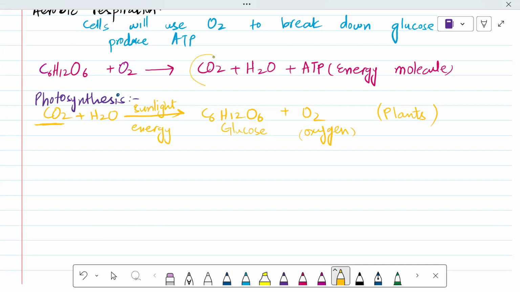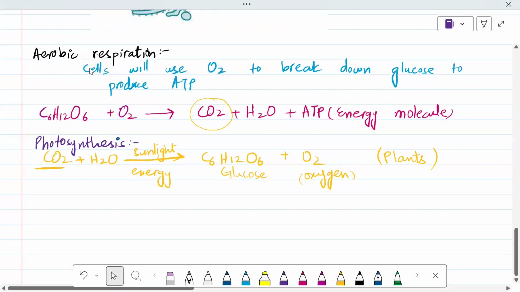Naturally carbon dioxide is present in the air, as well as we exhale carbon dioxide in the process of aerobic respiration. You see the aerobic respiration, this red color reaction is aerobic respiration, which is happening within ourselves. What is aerobic respiration? It means the cells will use oxygen. Aerobic is from oxygen.